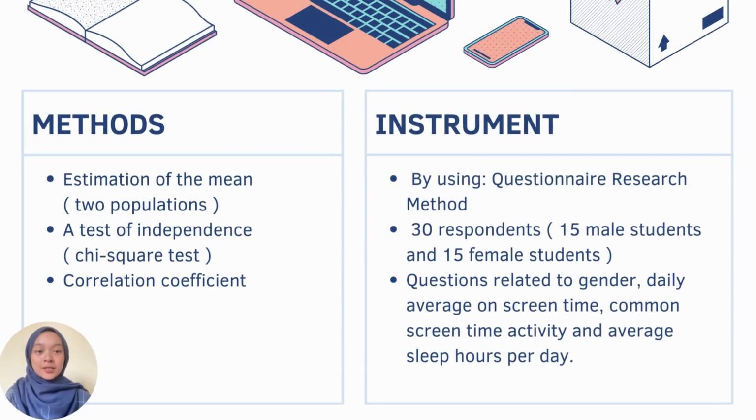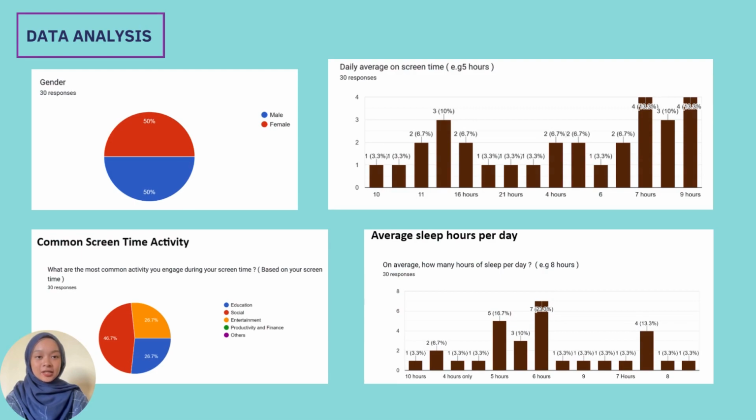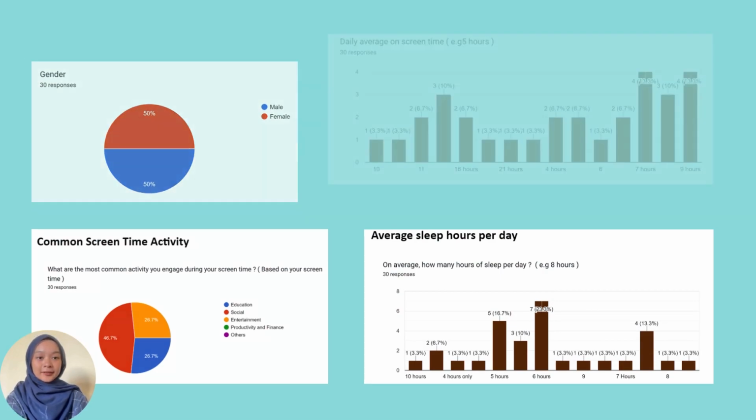Next is methods. We use three methods, which are estimation of the mean for two populations, a test of independence using the chi-square test, and the correlation coefficient. For the instrument, we use the questionnaire research method and we got 30 respondents, which are 15 male students and 15 female students. The questions are related to gender, daily average on-screen time, common screen time activity, and average sleep hours per day. And this is the data analysis from the survey that we conducted.